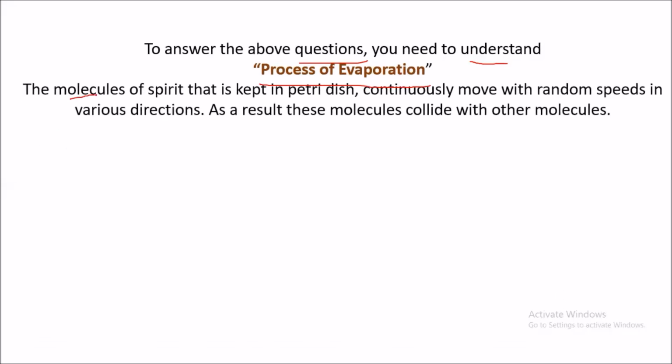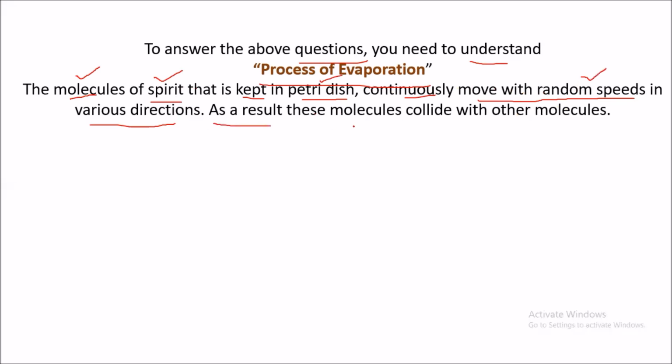The molecules of the spirit kept in the petri dish continuously move with random speeds in various directions. If you observe, the molecules in the spirit will be moving with random speeds in various directions.